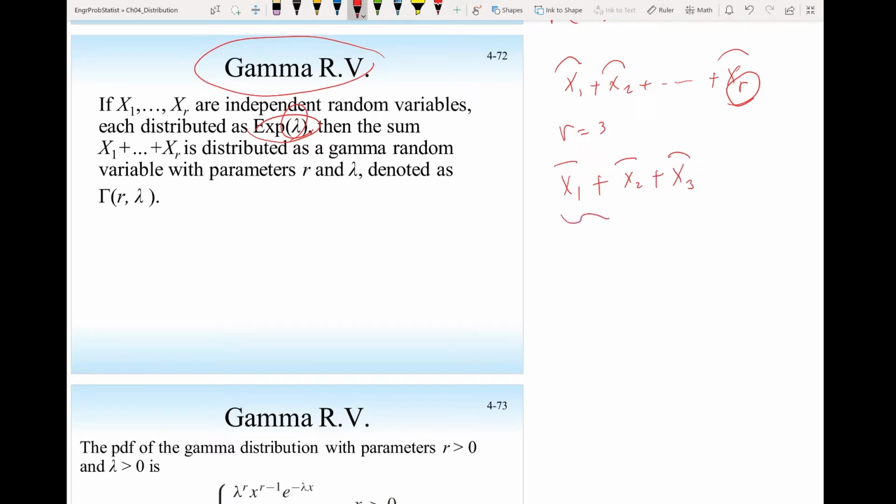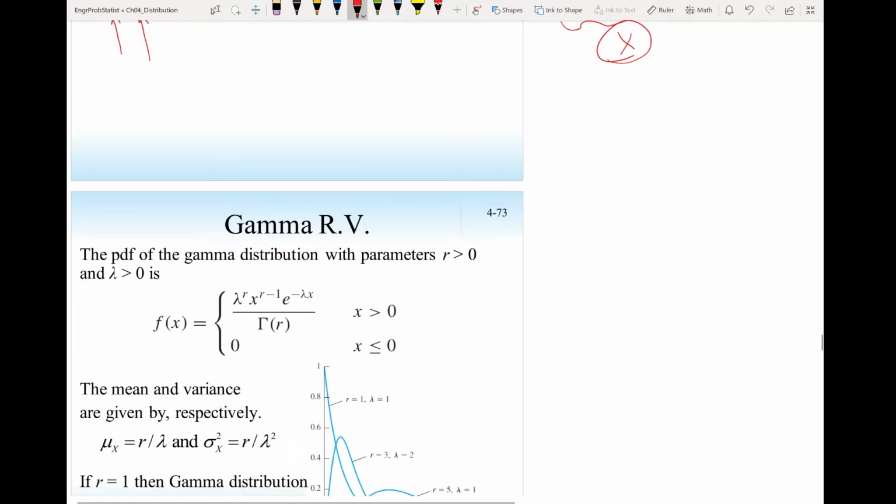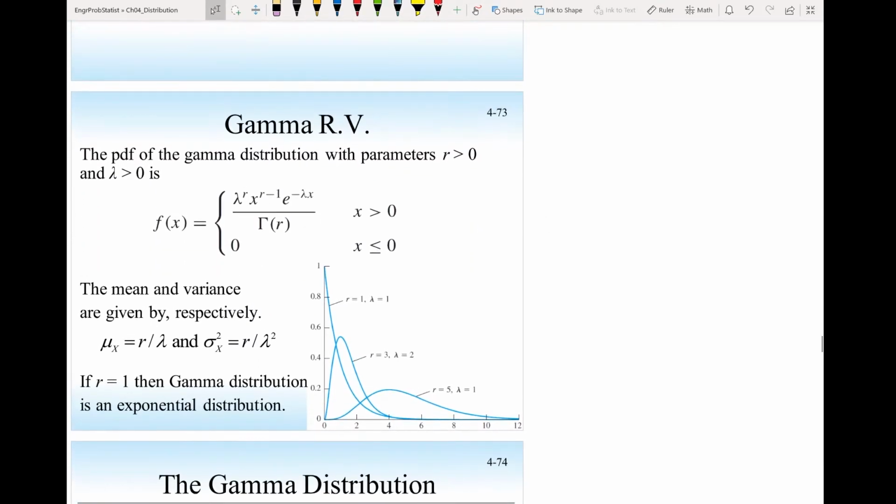And if the total time, I call it x, then x will have a gamma distribution with two parameters. r is the number of events that I'm interested in, and lambda is the rate of occurrence for the events. Then that's a gamma distribution. And if I look into the probability density function for the gamma distribution, it's this one. If I plot these for different values of the number of events r and the rate lambda, r equals 1 lambda 1, r equals 3 lambda 2, or r equals 5 lambda 1, these are the plots I would get.